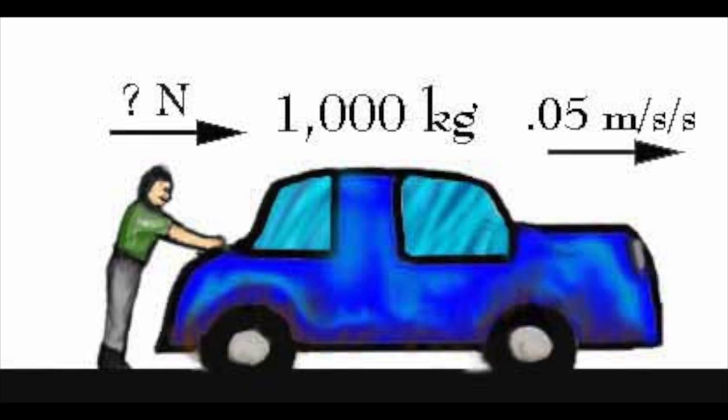Let's look at an example. Mike's car, which weighs 1,000 kilograms, is out of gas. Mike is trying to push the car to a gas station, and he can make the car go 0.05 meters per second. Using Newton's second law, you can compute how much force Mike is applying to the car. Since force is equal to 1,000 kilograms times 0.05 meters per second, the final answer you come up with is 50 newtons of force.